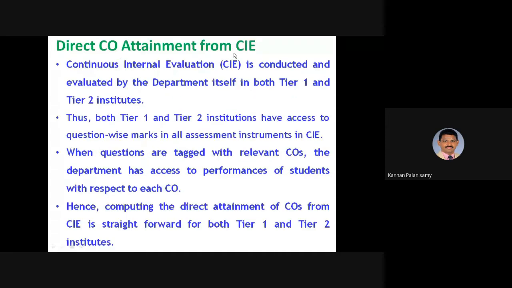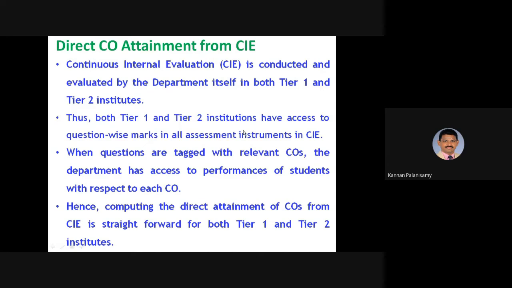And direct CO attainment from CIE, that is continuous internal evaluation. The internal assessment is conducted and evaluated by the department itself in both tier 1 and tier 2 institutes. Thus, both tier 1 and tier 2 institutions have access to question-wise marks in all assessment instruments.